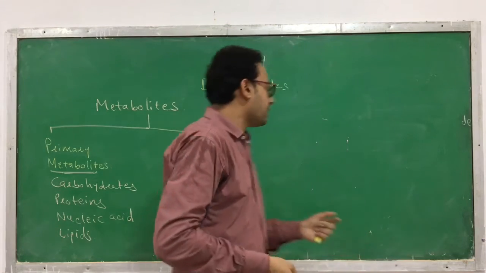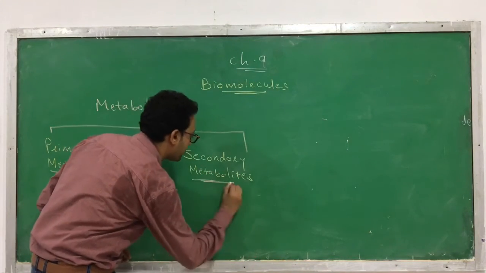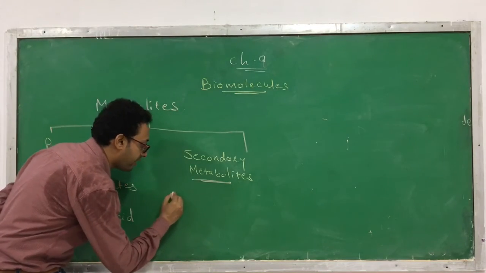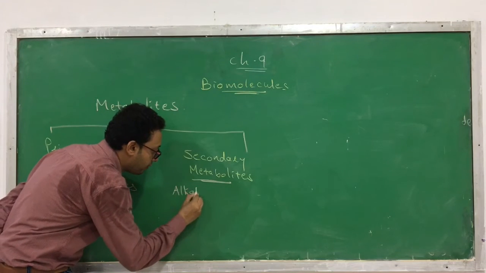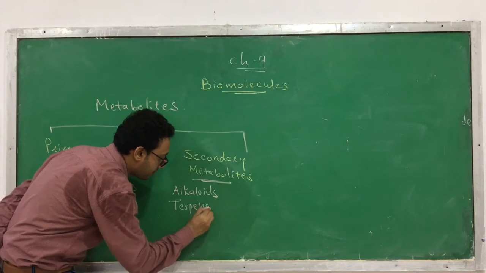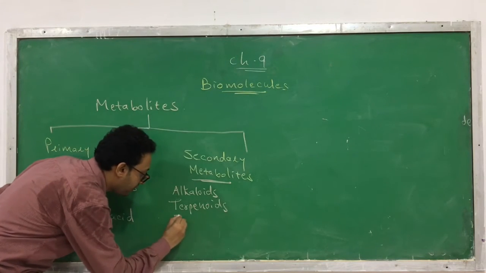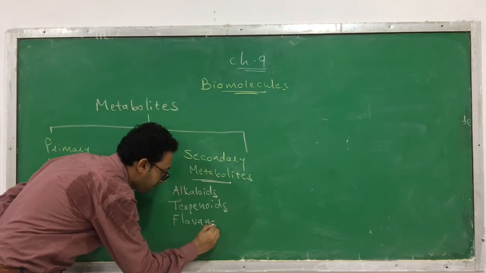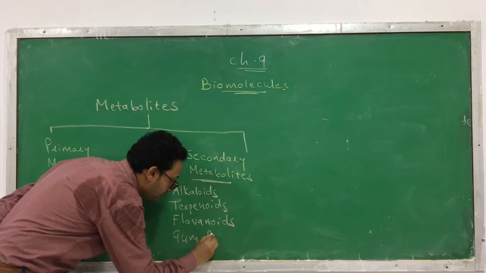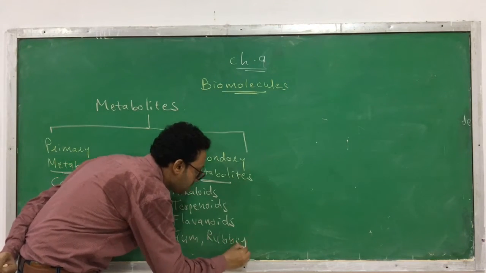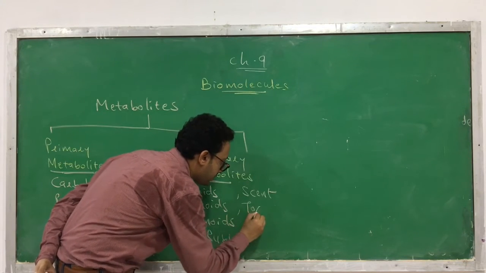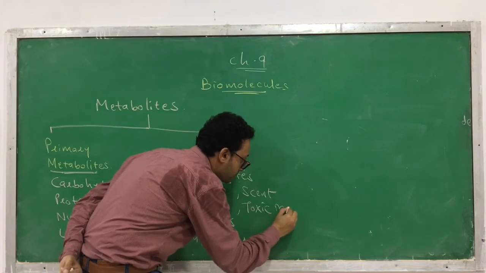Okay. Second, the other type of compounds that you can find in living organisms are called secondary metabolites. What are the other types of compounds you can find? You can find alkaloids, terpenoids, flavonoids, gum, rubber, and toxic molecules.